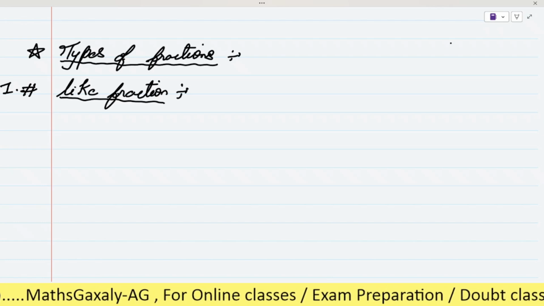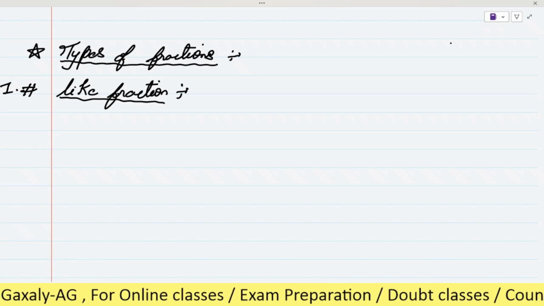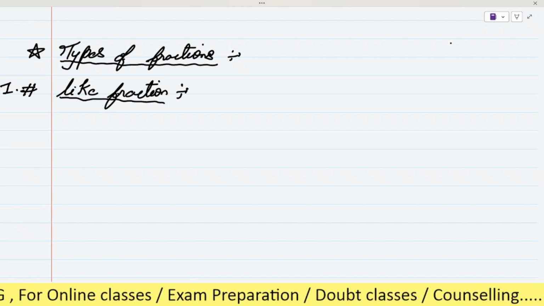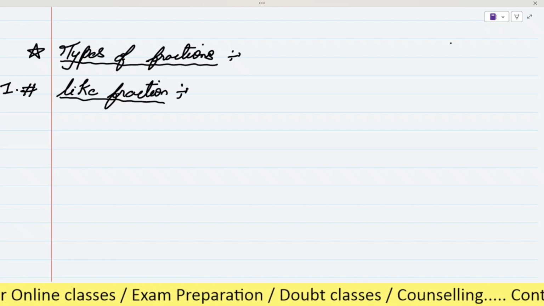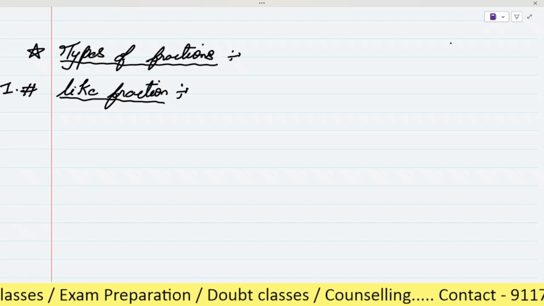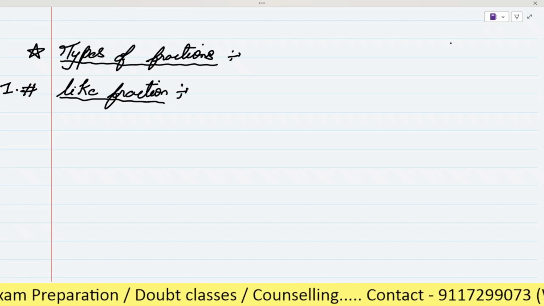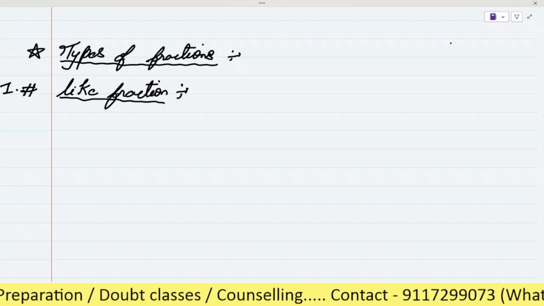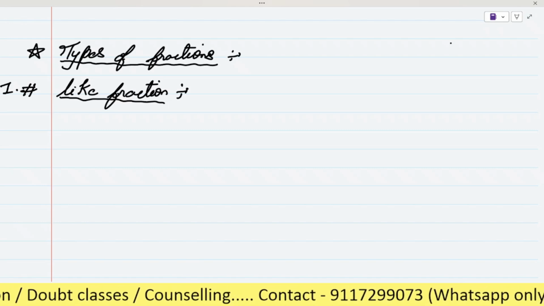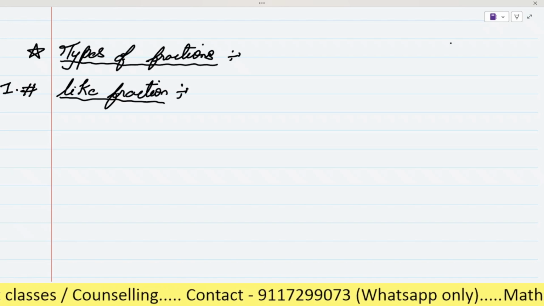Sir, like fractions are fractions that have the same denominator. Yes, you have done this in the first class, just for revision. Here we will learn it in detail, types of fraction one by one. So it was just the revision of the fourth class.